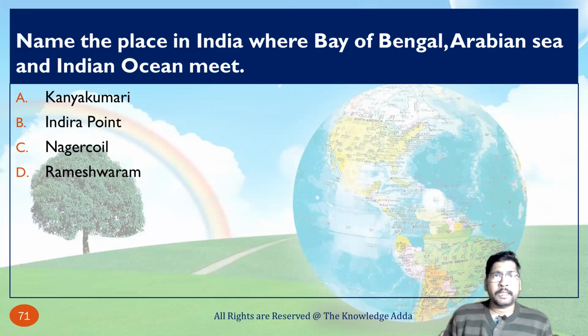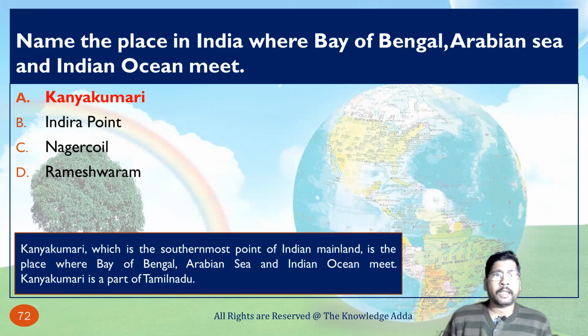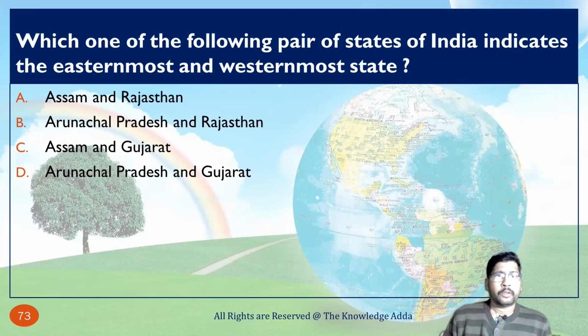Name of the place in India where the Bay of Bengal, Arabian Sea and Indian Ocean meet. So basically that place is Kanyakumari. Which of the following pair of states of India indicates the easternmost and westernmost states? So as we know, the easternmost state is Arunachal Pradesh and the westernmost state is Gujarat.